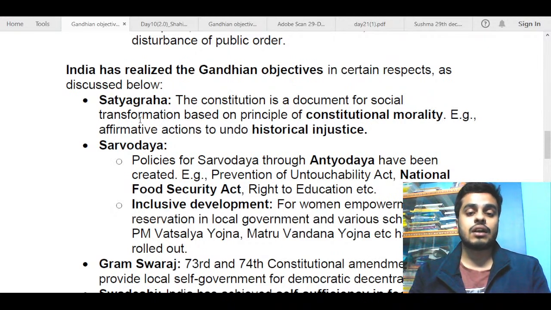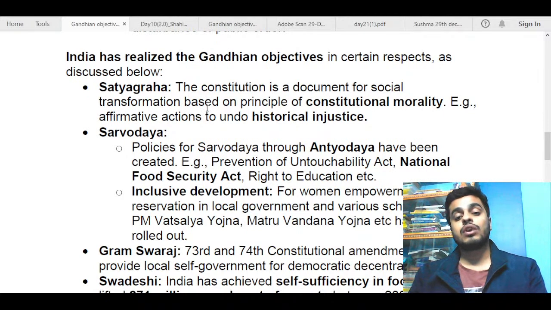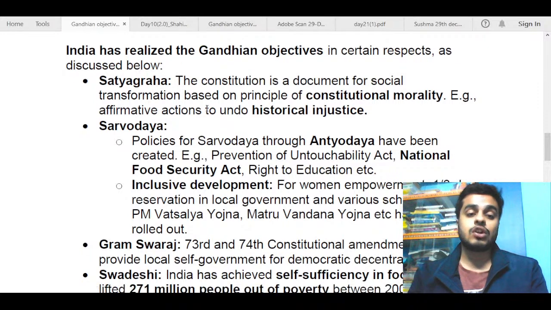For example, Satyagraha. India's Constitution was enacted, and constitutional morality is one of the important principles of the Constitution. Affirmative actions are there in the Constitution itself to undo historical injustice. This is based on the principle of Satyagraha, that the truth of historical injustice should be accepted and we should do something to uplift the marginalized sections which have suffered for long. Next, I talk about Sarvodaya.